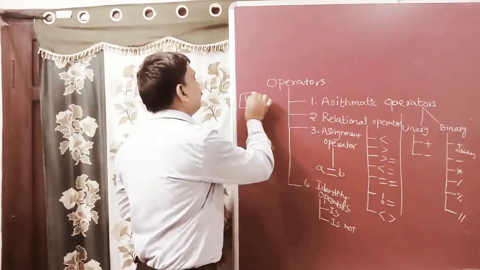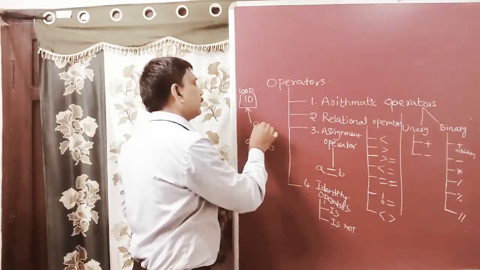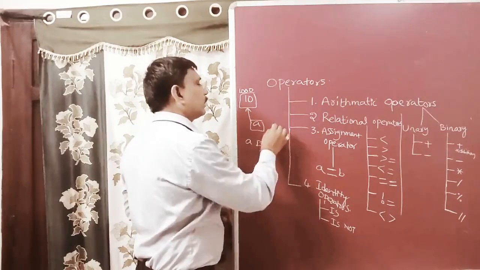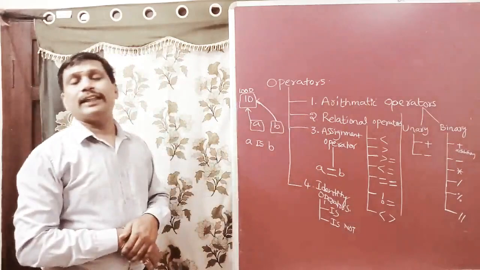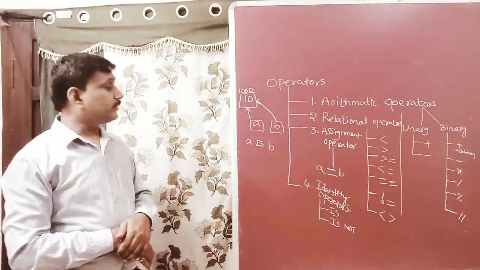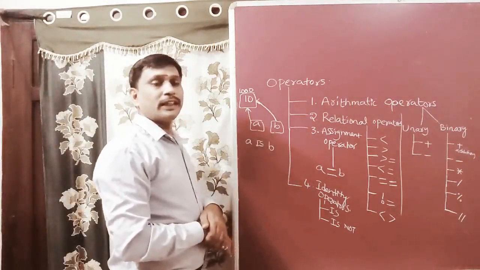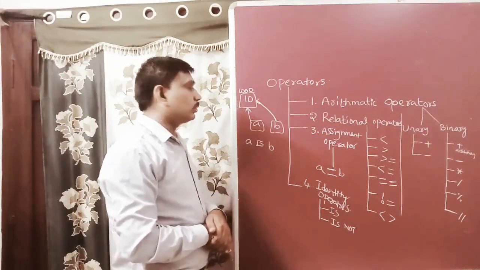Suppose A represents the memory address 1000. Here A represents this value. B also represents the same memory location, which contains the value 10. In this way, both A and B represent the same memory address location. That's why here it returns true.